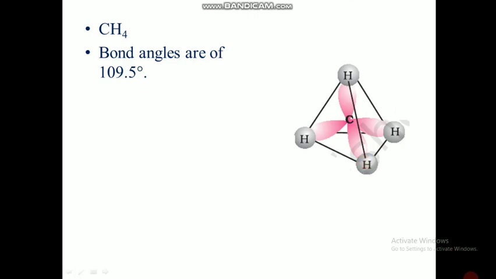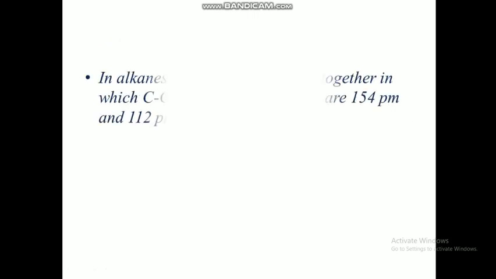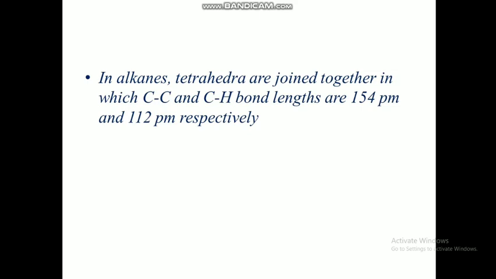That's all about CH4. Now we will see two common characteristics of alkanes. The first one tells us about the bond length. In alkanes, the tetrahedra are joined together in which the carbon-carbon bond length will be 154 picometers and the carbon-hydrogen bond length will be 112 picometers. So that's a common trend in alkanes.